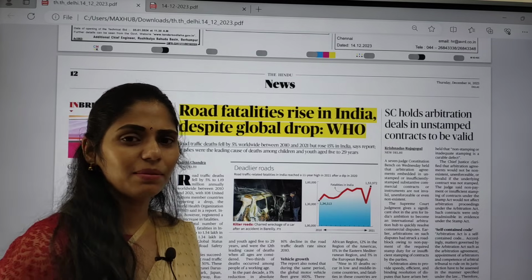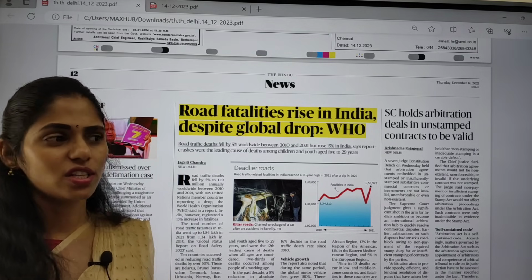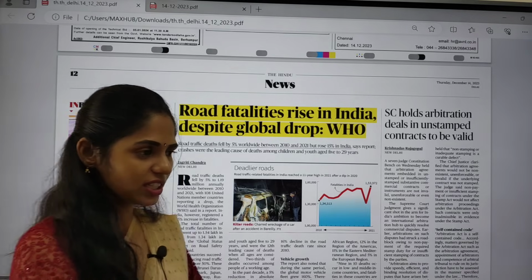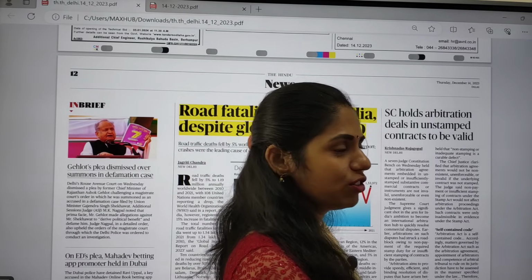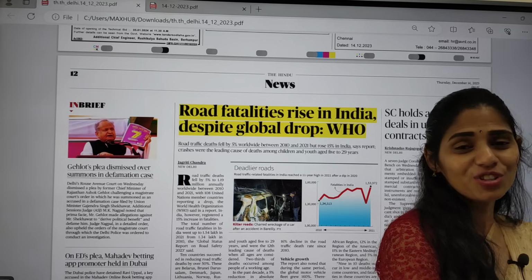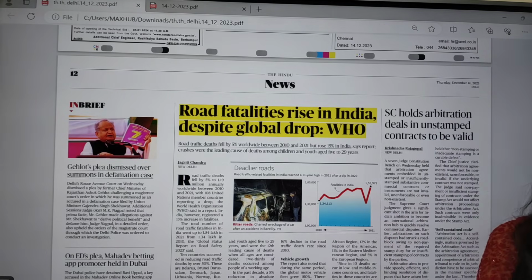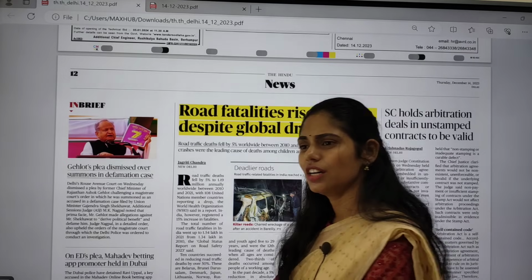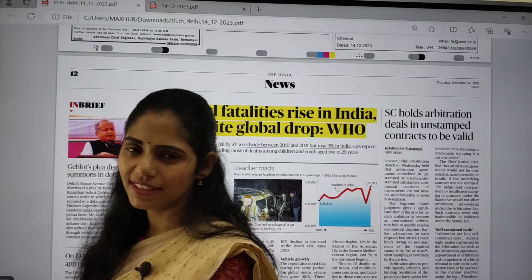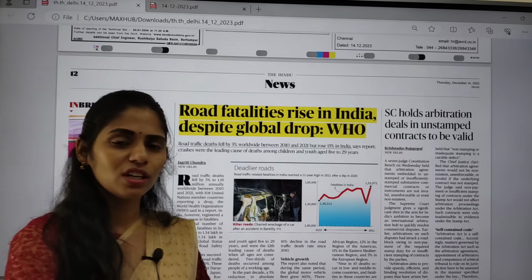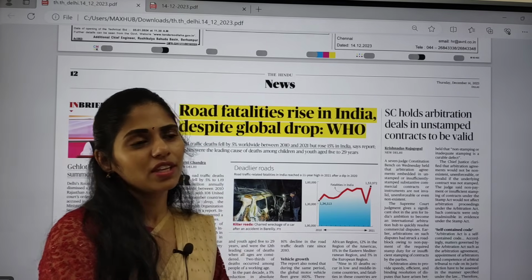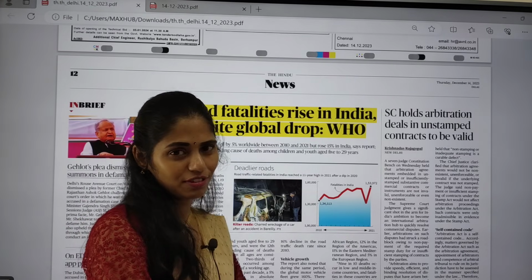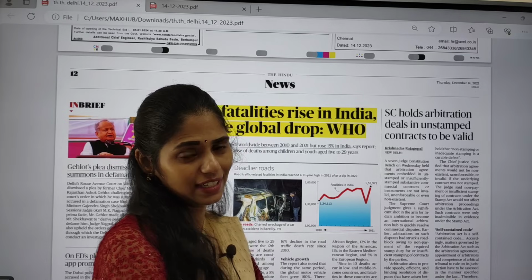So day by day, because of advancement in science and technology, we are enhancing the safety conditions in vehicles. For example, if you see Volvo cars, they are the safest compared to other cars. So when you talk about road accidents, even when accidents happen, we are very much safe because of seat belts and airbags if you are moving in four-wheelers.